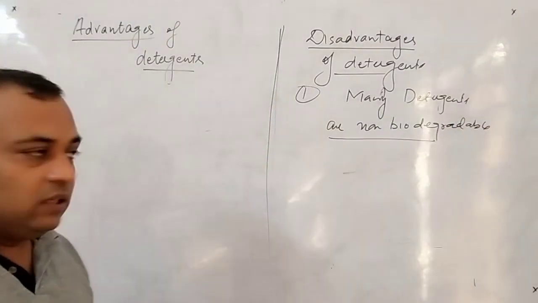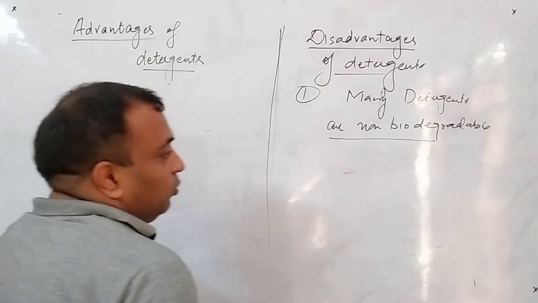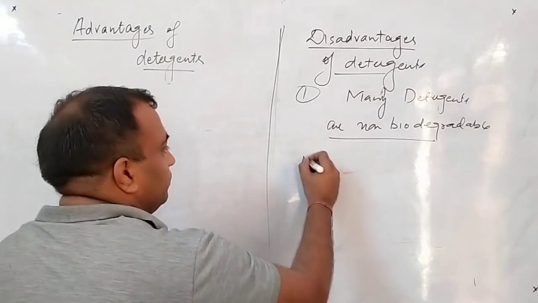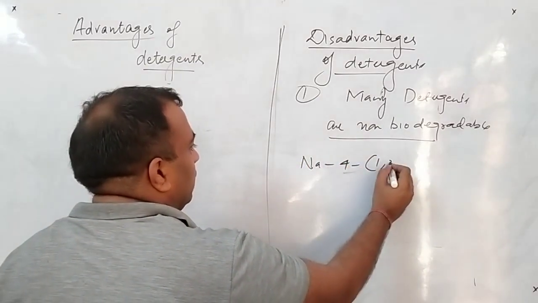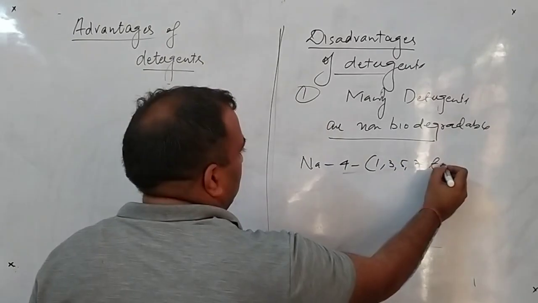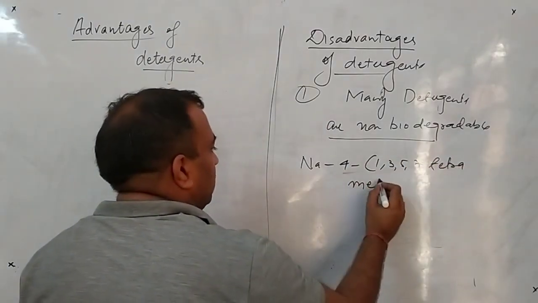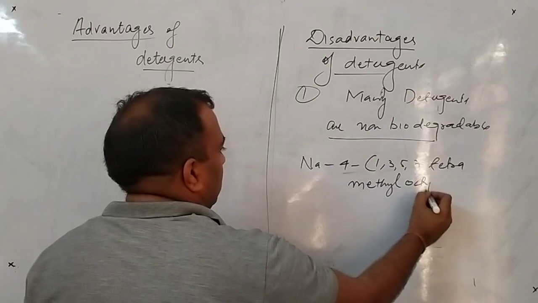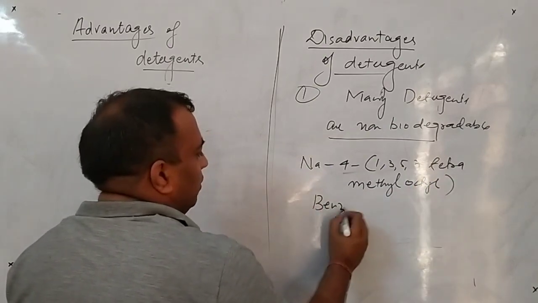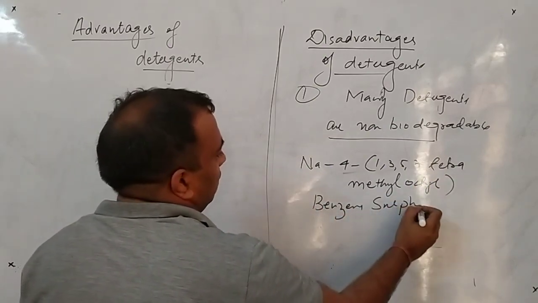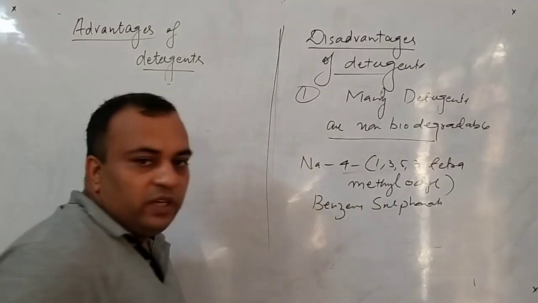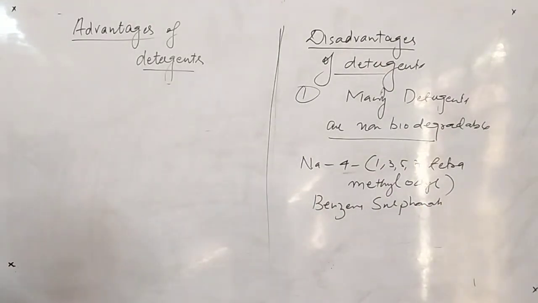Example we have done, clear, same. You can even note it down, sodium 4-1357 tetramethyl octyl benzene sulfonate. Understand now?